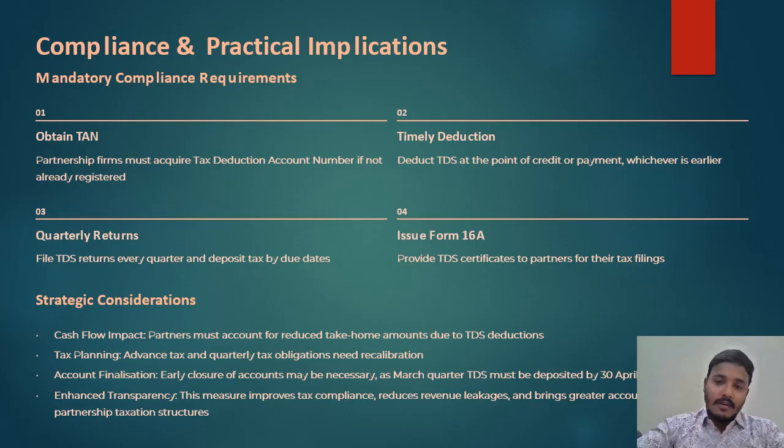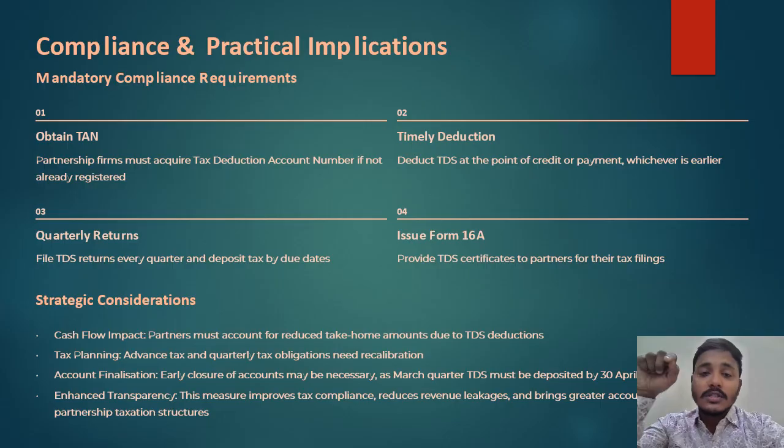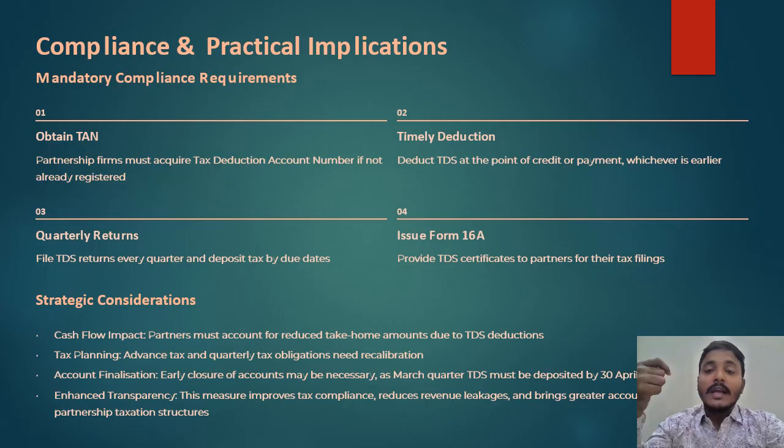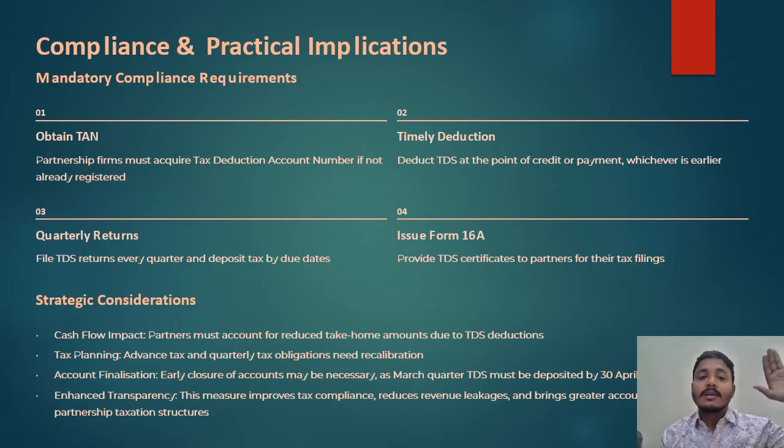Now, as per clarification by the department, even though the remuneration is credited in your books of account at the end of the financial year, you are liable to deduct TDS on a monthly basis for the remuneration. Next question, interest: if it is booked at the end of the financial year and paid at the end of the financial year, then you can deduct TDS at the end of the financial year only, but for the remuneration you must deduct on a monthly basis.